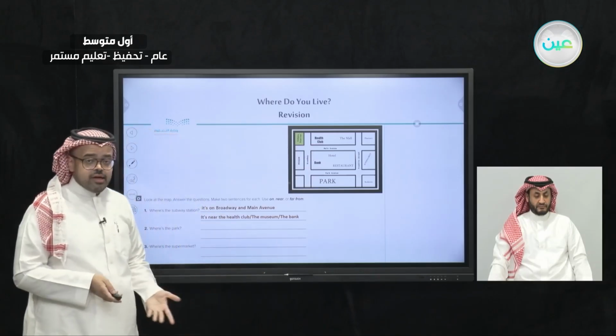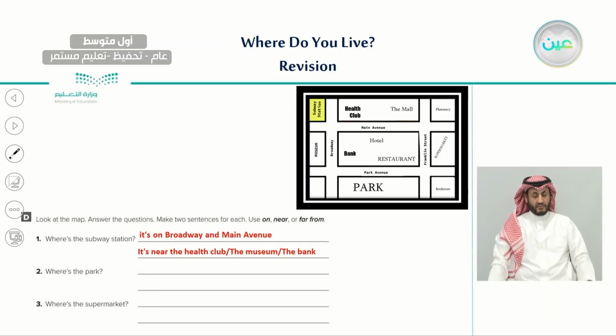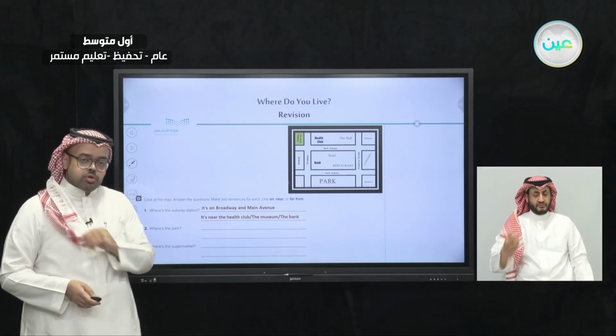Or we can say, when we talk about places, it is near the health club, the museum and the bank. So it is near the health club, the museum and the bank. All of those places are near the subway station. We know now how to answer? Very good. Let's do number 2.